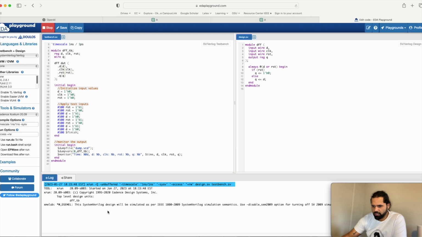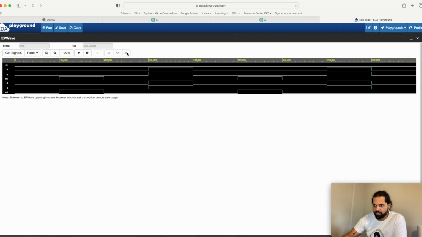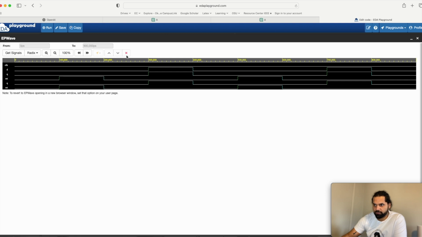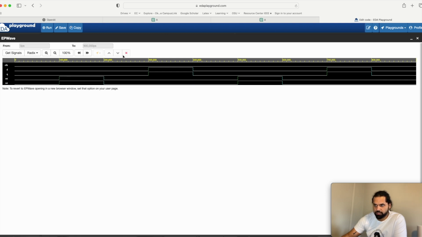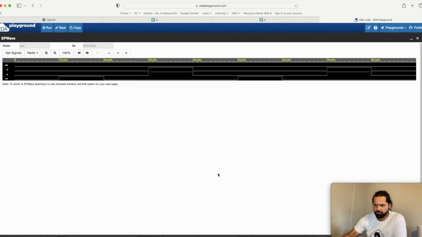So here's the log, tells you everything, what's running. So here it is, the log is here, and we can see all the results here. And if you want to select your results, you can do that too. So what I do is I go here, and then you have the DUT and all these things here. So you choose these signals, but in our case, we are already here because we use the monitor command. So we can see DNQ propagating through and resets it again and again.